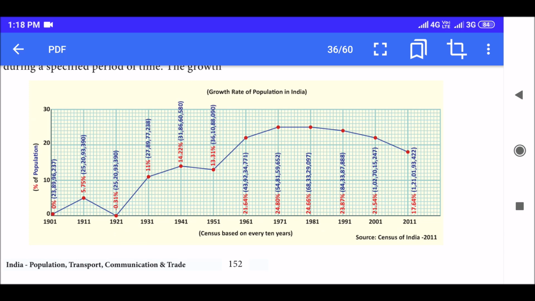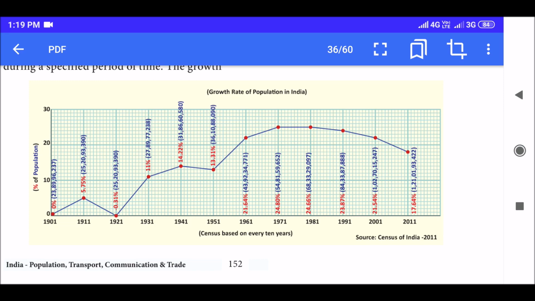How it increased: say in 1901 it was 0%. I mean they just started comparing, and in 1911 it increased by 5%, and again in 1921 it dropped. There was no population increase at all.